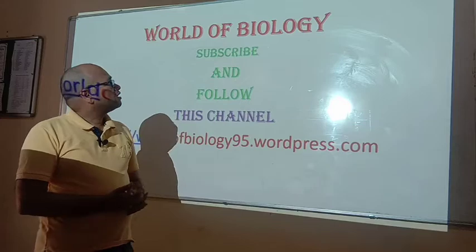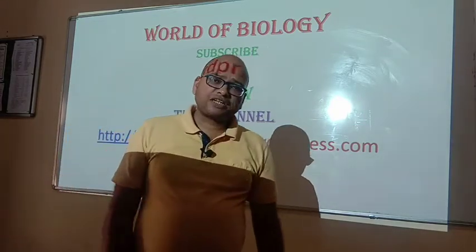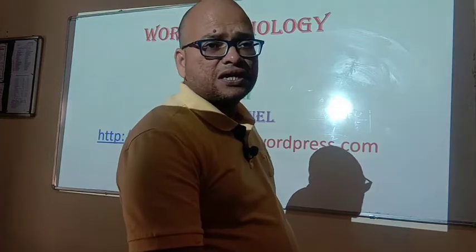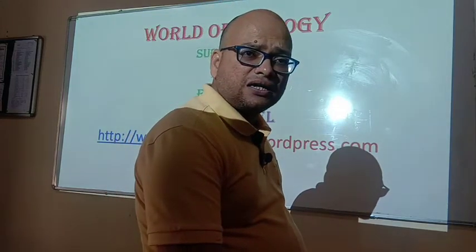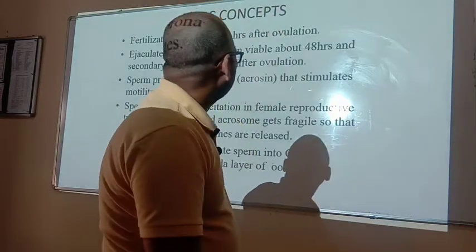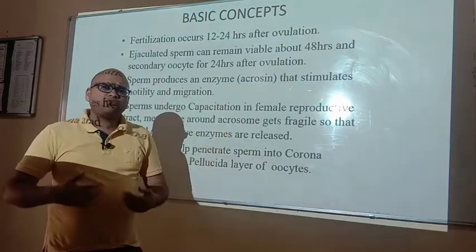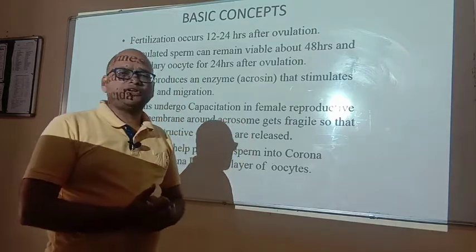Now, fertilization takes place after 14 to 24 hours of the ovulation, or 12 to 24 hours of the ovulation.